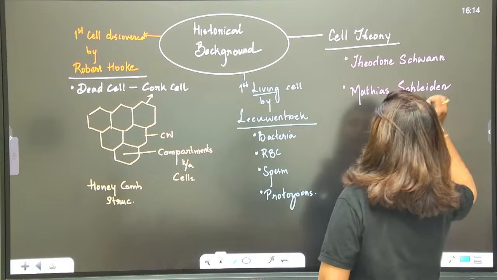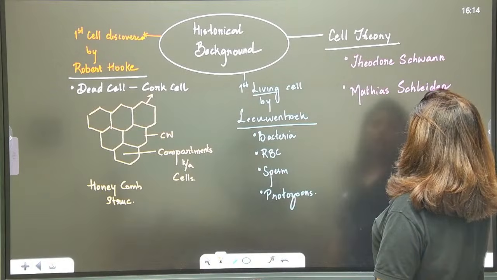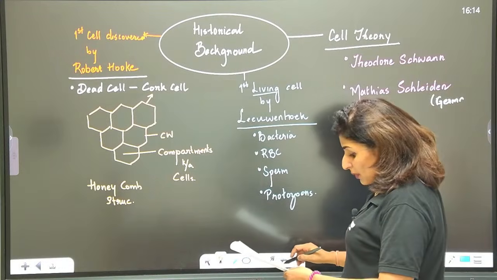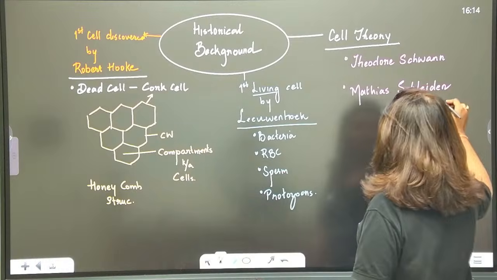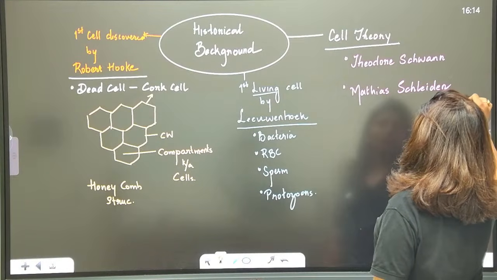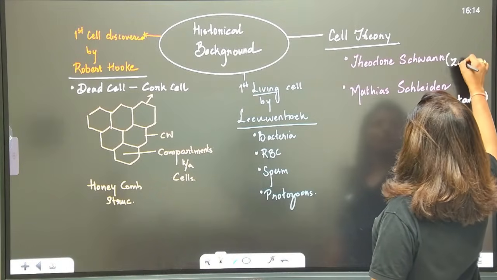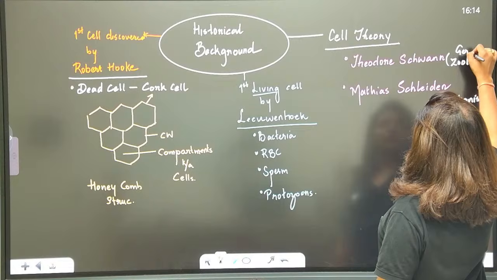Matthias Schleiden was a German botanist. You have to remember that, yes, he was a botanist, and Schwann was a zoologist, both German.